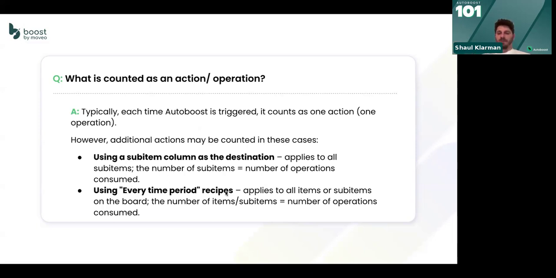If you do every time period, which is really cool, and I really urge you to look at it because I think it's super powerful. When you look at the Monday options for every time period, it's super limited. Like it's only about notifications and other stuff I don't remember.